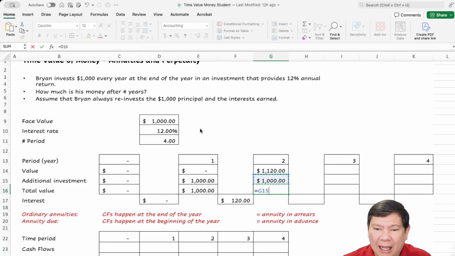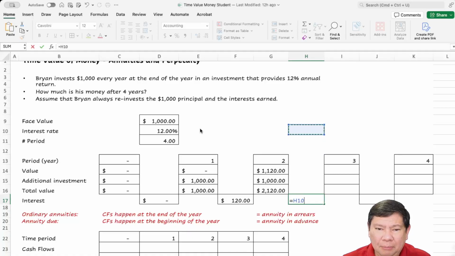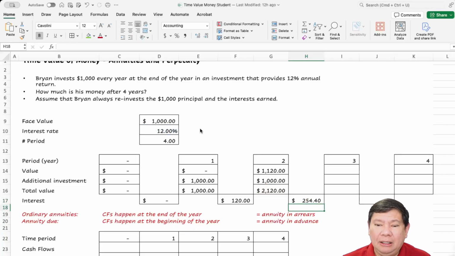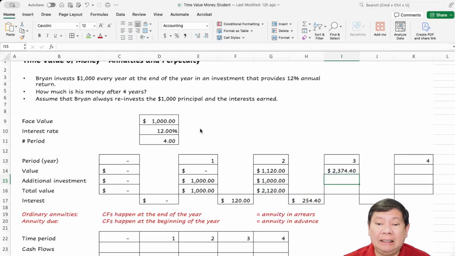So the total value is going to be 2,120. Okay, so now the 12% interest will be based on the 2,120, 254.40. Okay, the value now is going to be 2,120 plus the interest, 2,374.40.